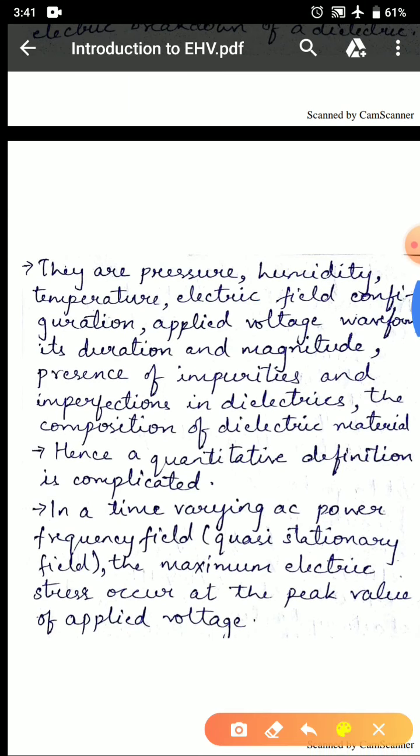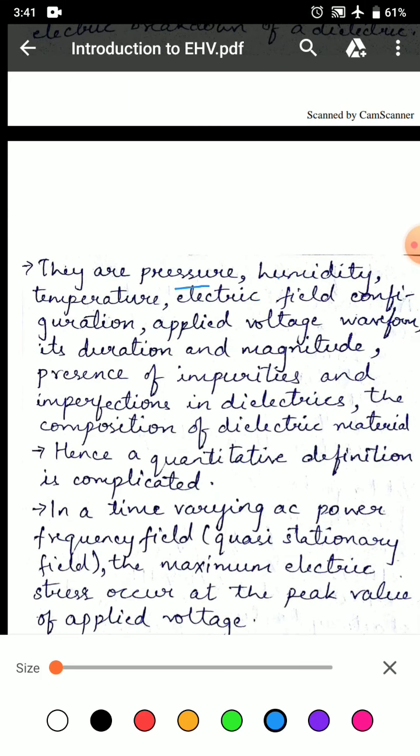They are pressure, humidity, temperature, electric field configuration, applied voltage waveform, its duration and magnitude, presence of impurities and imperfections in dielectrics, and the composition of dielectric material. Hence, a quantitative definition is complicated.